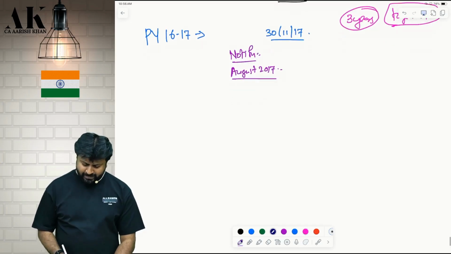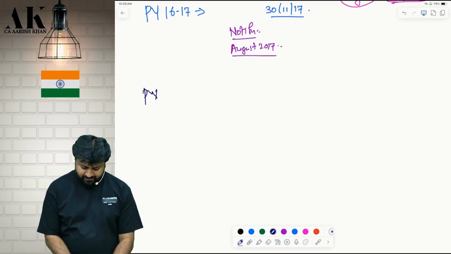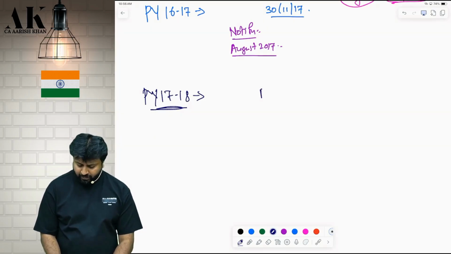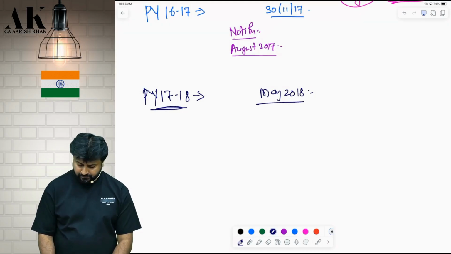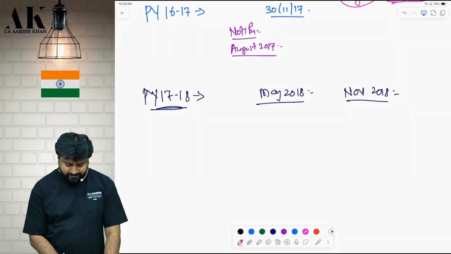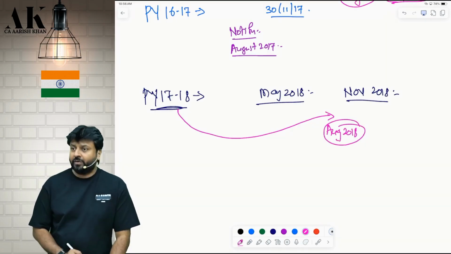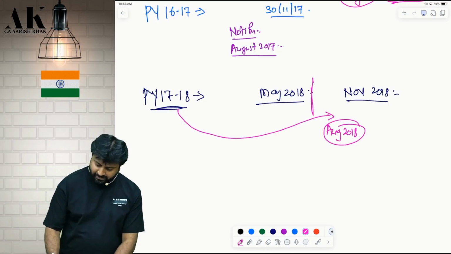This previous year 17-18, for example, will be followed by May 2018 students and November 2018 students. Now CBDT is notifying this rule in August 2018, that is after the May exams.